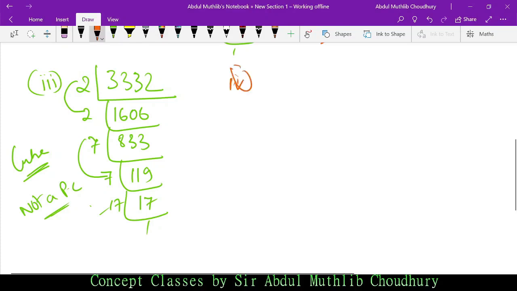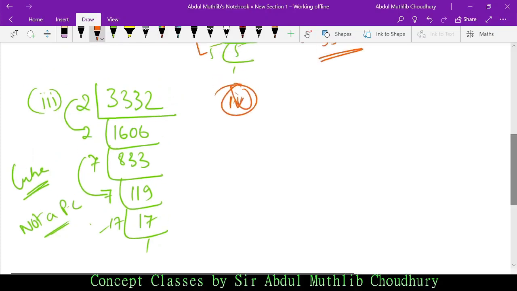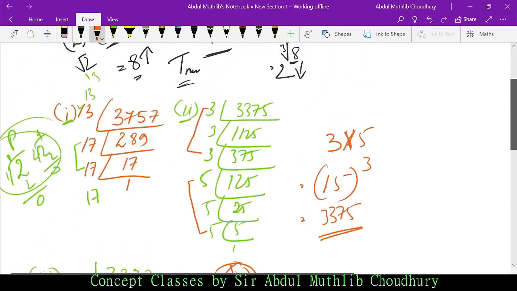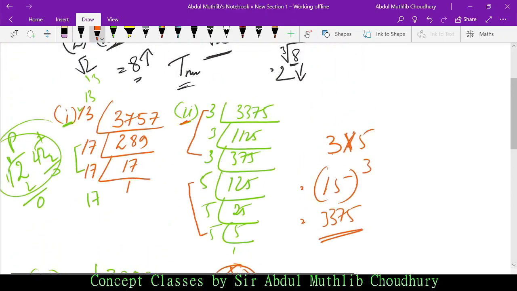Okay, this is just for your concept clarity. See, in option number 2, if you prime factorize 3375, and in case you start with 5, you will still reach the answer. But for prime factorization, it is suggested that you start with the lowest prime number first.